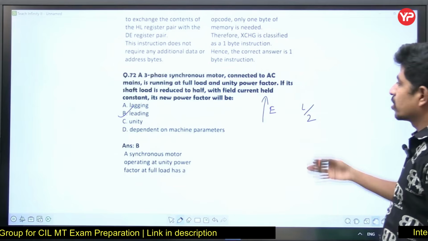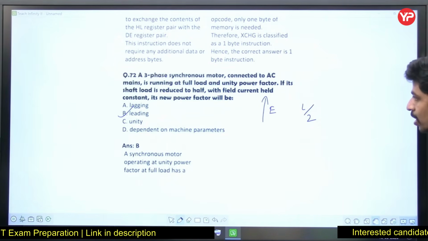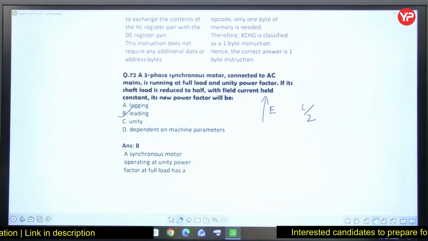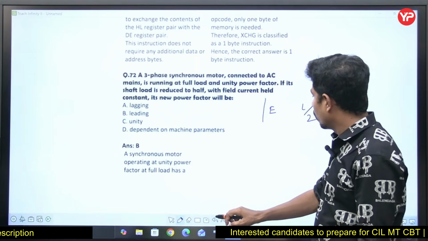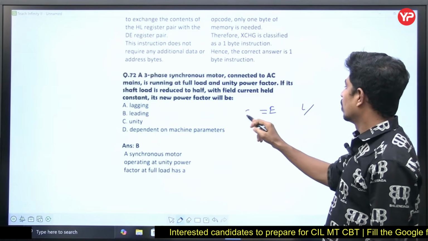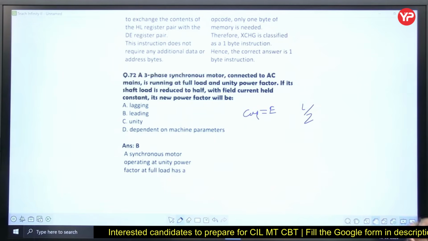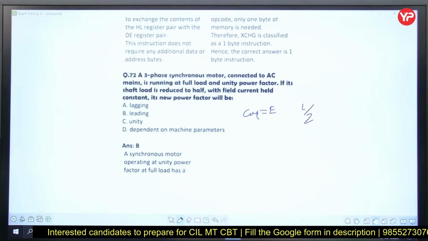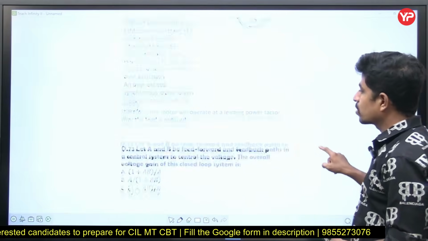Now let's complete the question. If its shaft load is reduced to half with field current held constant, he is saying field current is constant, but load is halved. What is the new power factor? It is leading. Why? Because we are not increasing the load and not increasing the excitation. Excitation is kept constant, but load is halved. Full load, full excitation; excitation is kept constant and load is decreased. Therefore it feels like more excitation, over excited. Next question, please.